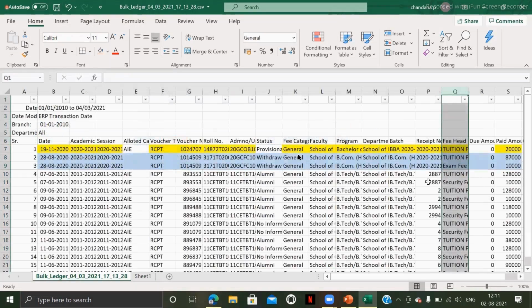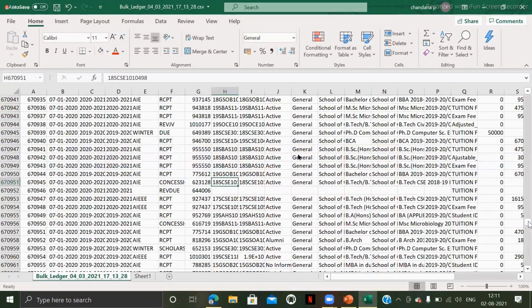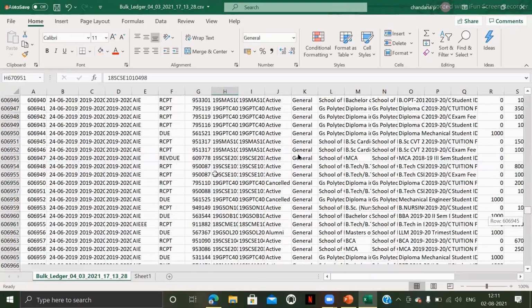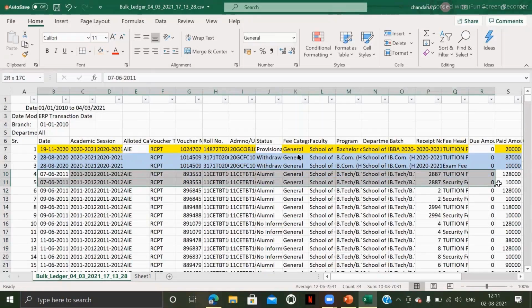That is the purpose of why I have taken this. For example, here there is another student who has paid this many fees at a time. Sorry, just a minute. 201, 2001. These two transactions belong to one student.